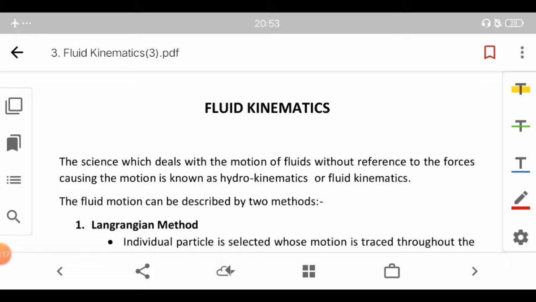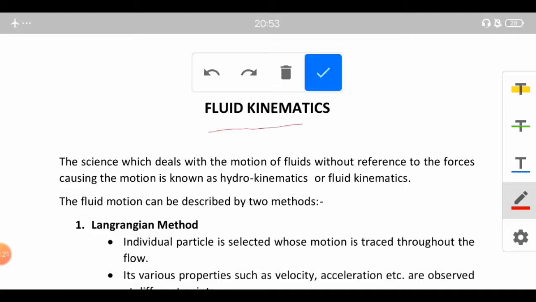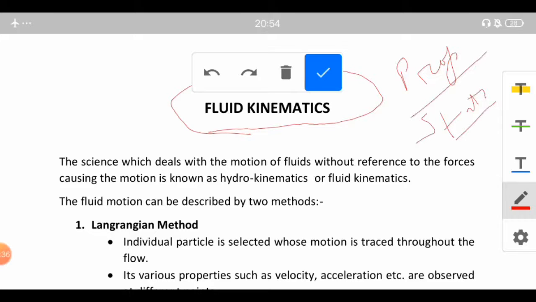So in this video I'll start the discussion about fluid kinematics. In the previous 5 videos we have discussed the properties and the fluid statics part, and after we are done with these two, we are now here at fluid kinematics, where we will study the property of the fluid when it is in motion.